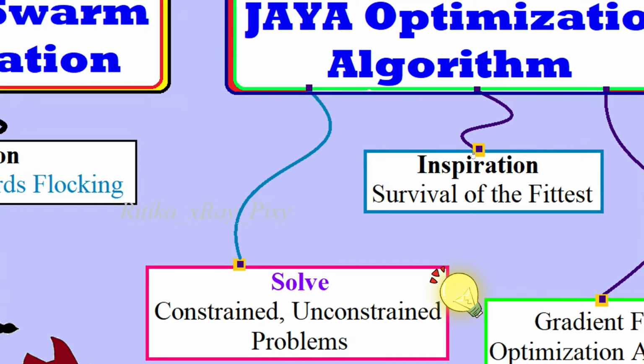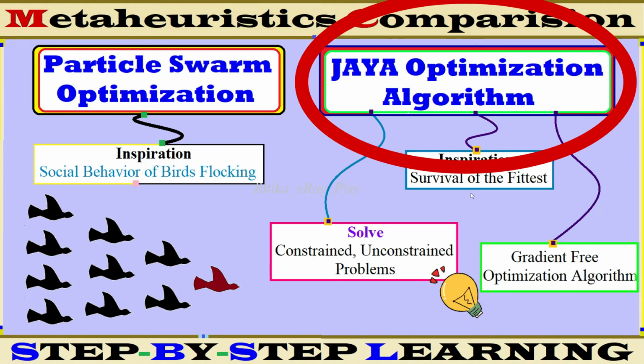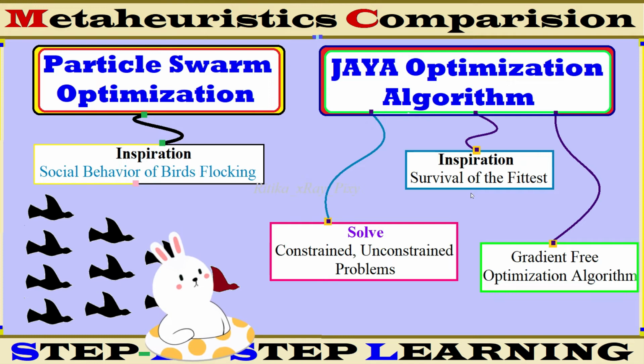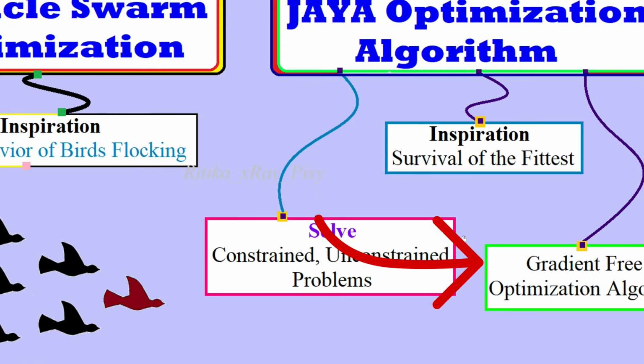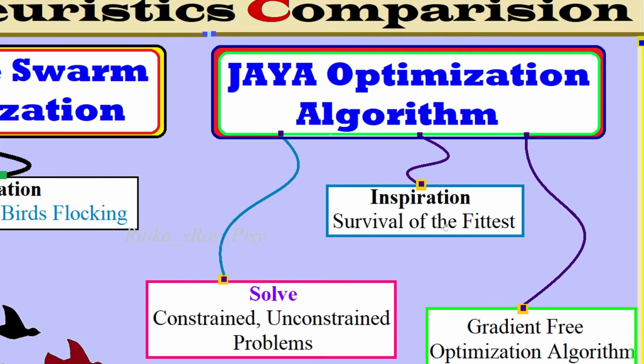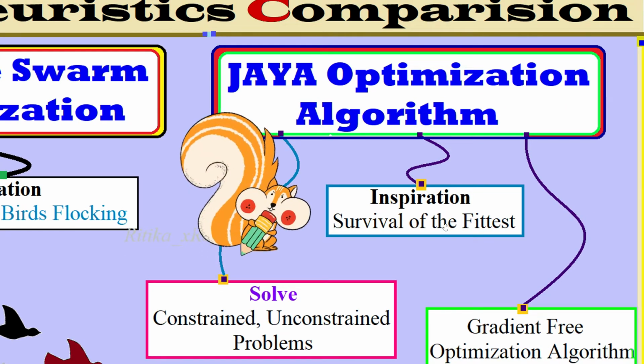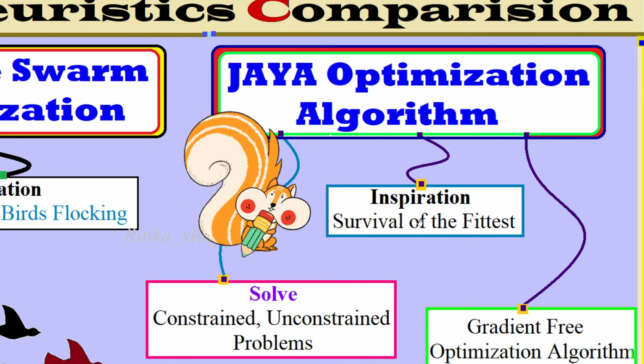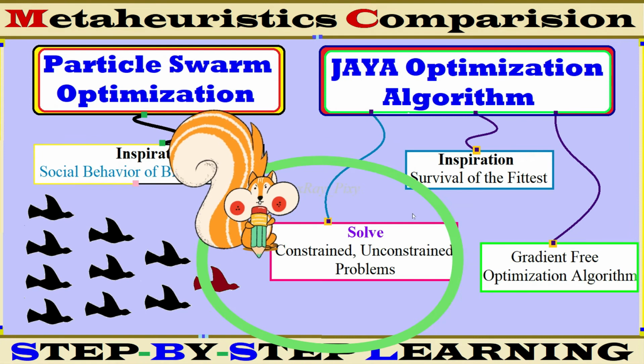On the other hand, we have the Jaya optimization algorithm. Here the inspiration for this algorithm is survival of the fittest. Jaya optimization algorithm is also a simple, unique but powerful optimization algorithm. It is a gradient-free optimization algorithm, and it is also simpler than teaching learning-based optimization algorithm. In the Jaya optimization algorithm, once the best solution is obtained, it avoids the worst solution, and we can use this algorithm to solve constrained and unconstrained problems.